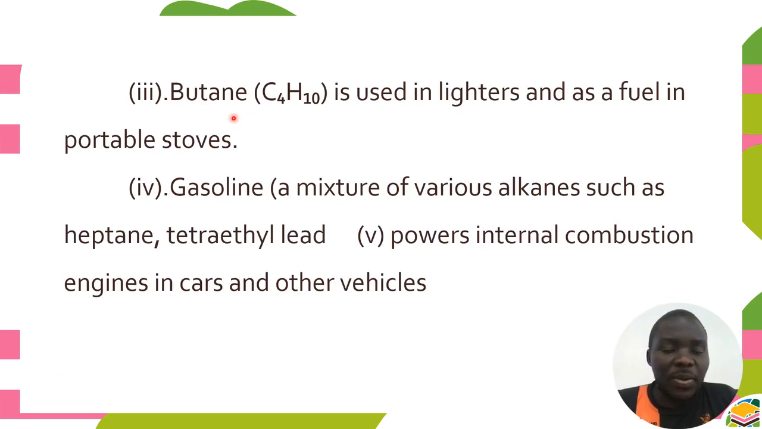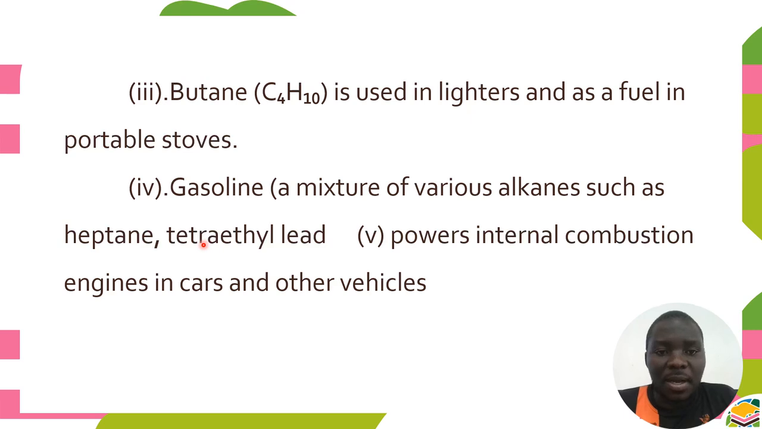Butane. Remember, we're looking at some of the possible members of alkanes. So butane is also an alkane. Butane can be used in lighters as well as a fuel for portable stoves. Remember, in homes we have some stoves that we use for cooking. Apart from the gases that we have discussed so far, methane as well as propane, butane can also be used in those stoves as a fuel for cooking. It can also be used in lighters to produce light.